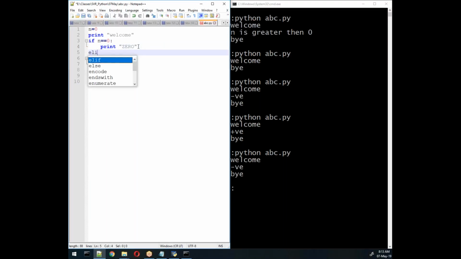And here I'll use else if, and then another condition: greater than 0, then print positive. That's it. So this is called else if ladder.